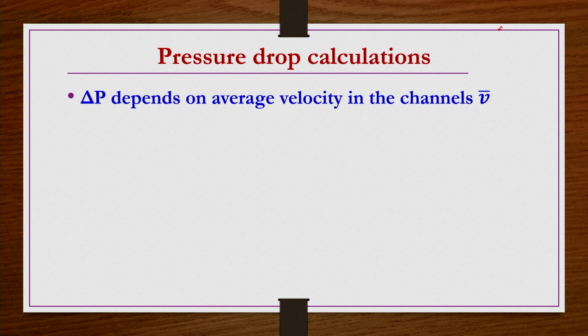So, delta P depends on the average velocity in the channels, V bar, which is not known. Superficial velocity is known, how much empty tower velocity you are providing, that you can know, because average velocity is going to change from packing to packing. It is a kind of irregular packing, the shape of the particle is also irregular, and the size is going to be different from one particle to another, so the channels are not going to be regular, right.